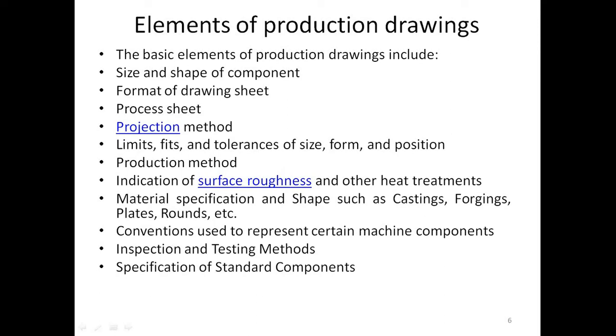If surface roughness value decreases, the fatigue life of the component increases. So surface roughness plays an important part. So according to the mating of the component, according to the fatigue life, and according to our application, we have to indicate the surface roughness value. It may be Ra value, it may be Rz value. We will study in detail what is roughness in the next lecture.